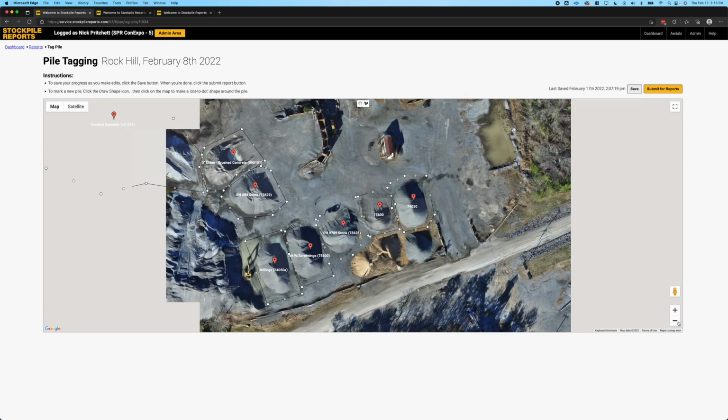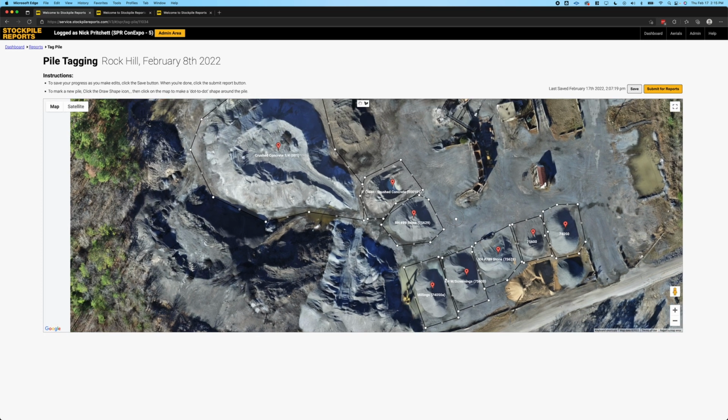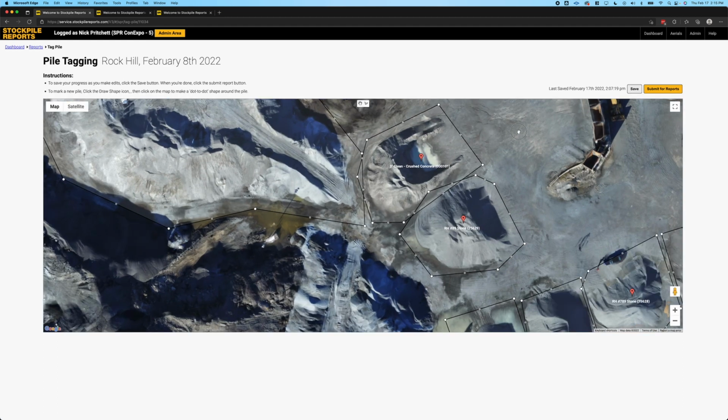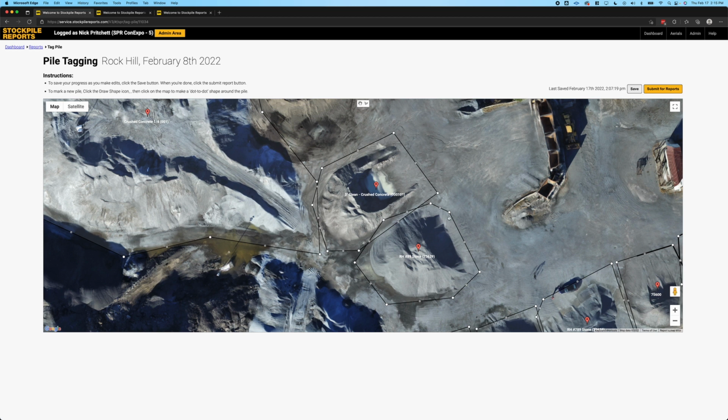Now, let's talk about why these pile tags are over here already. If you have a site that you've already flown and you've tagged piles on for measurements in the past, we're going to bring those past pile tags into view for you in an effort to save you time. So if you're a site that has 75 piles or something like that, this is going to save you loads of time. Instead of creating entirely new tags for every single pile, you can review and say, yeah, these still look good. Or I can grab my hand tool and expand any boundaries if those piles have changed.